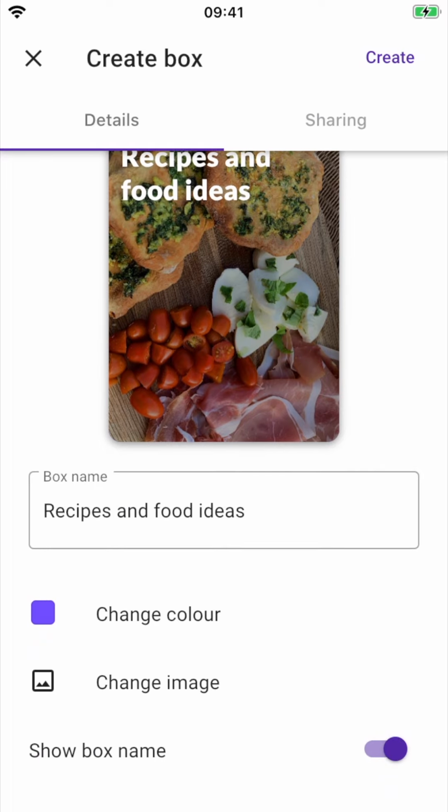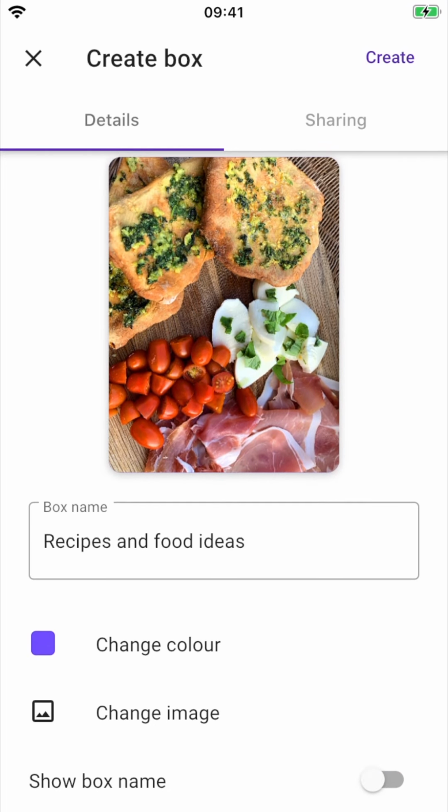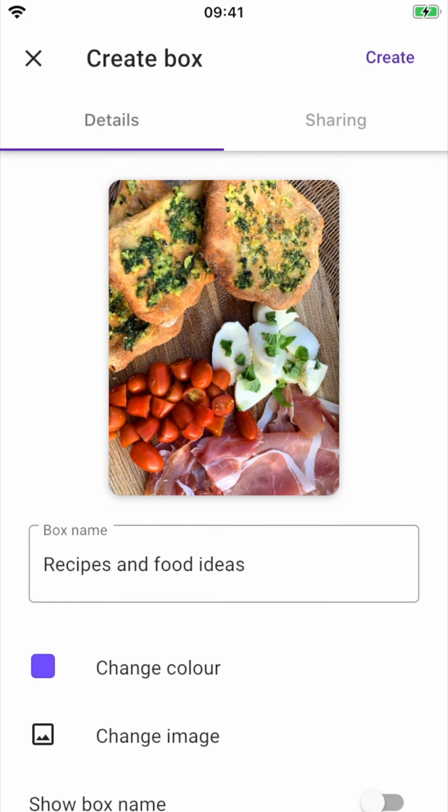And there it is. There's also the option down there to show box name. That's switched on at the moment. If I switch it off, you can see that the text disappears. And that can be useful if you upload an image that's already got text on it. Maybe you've designed something that's got the box name.